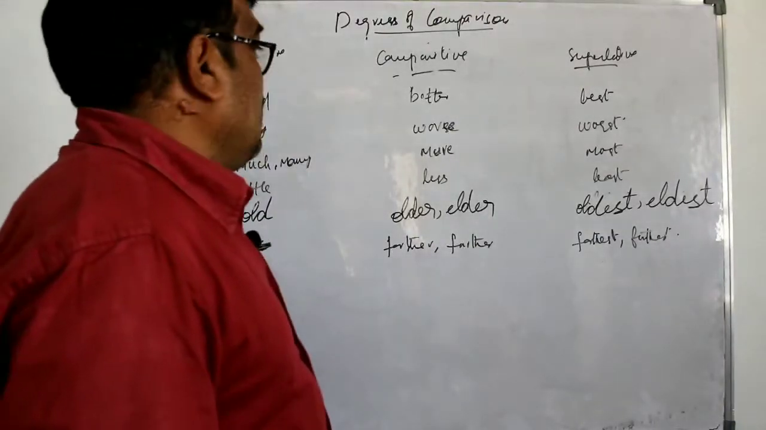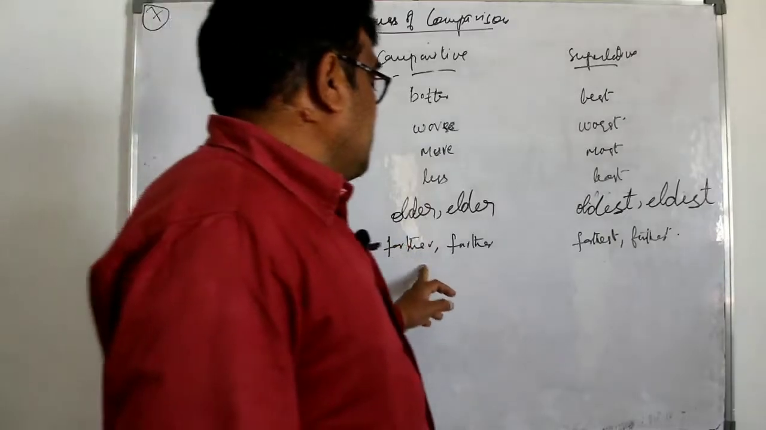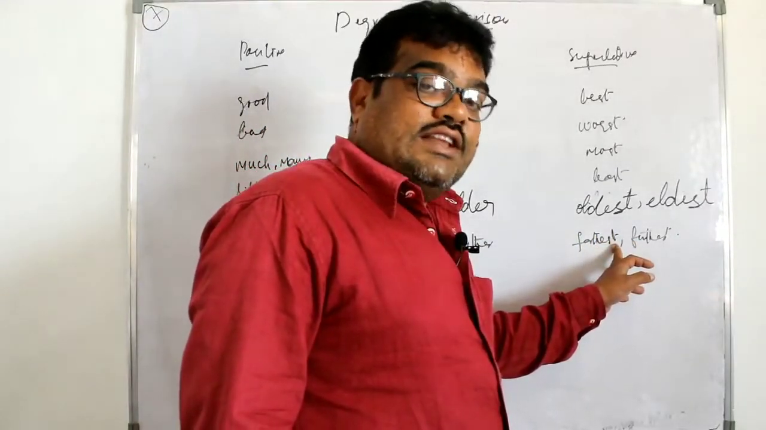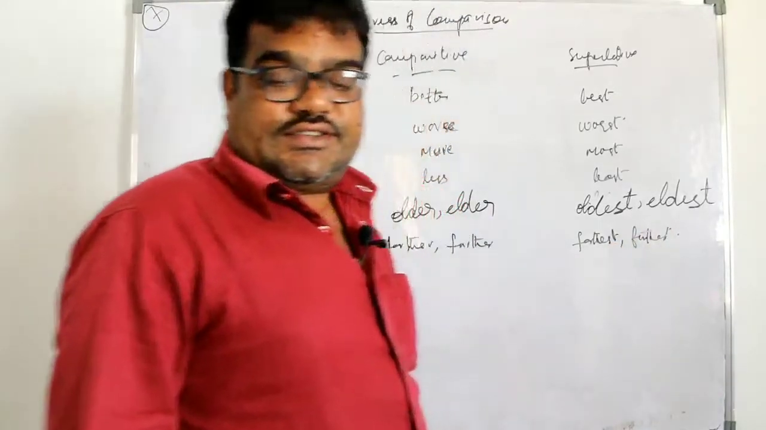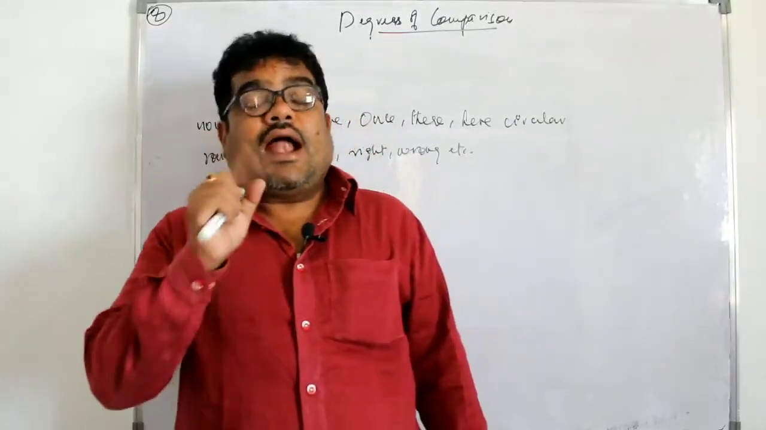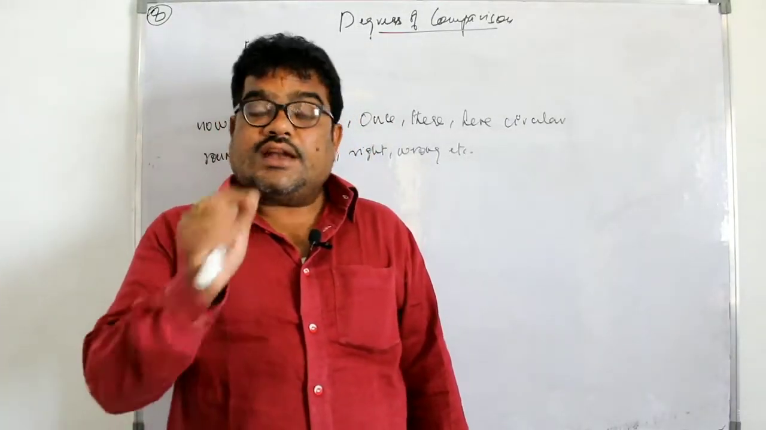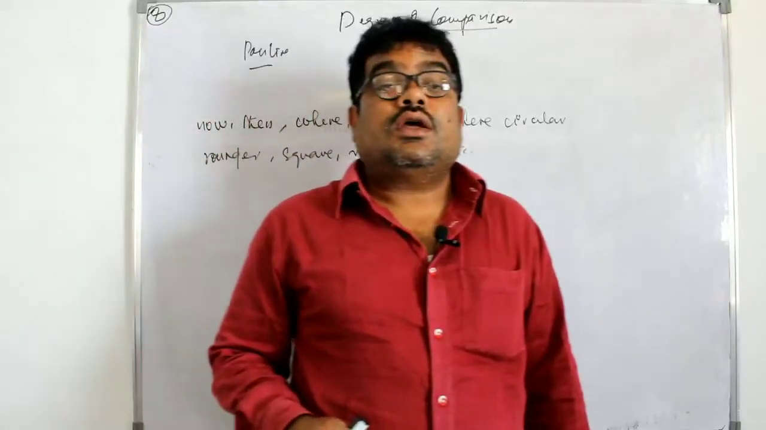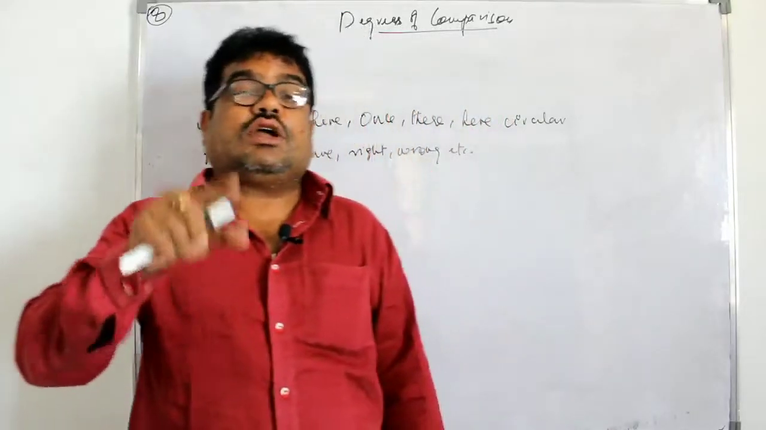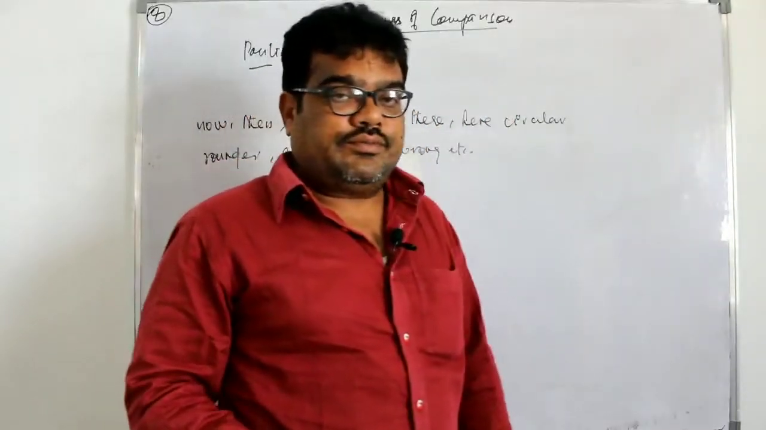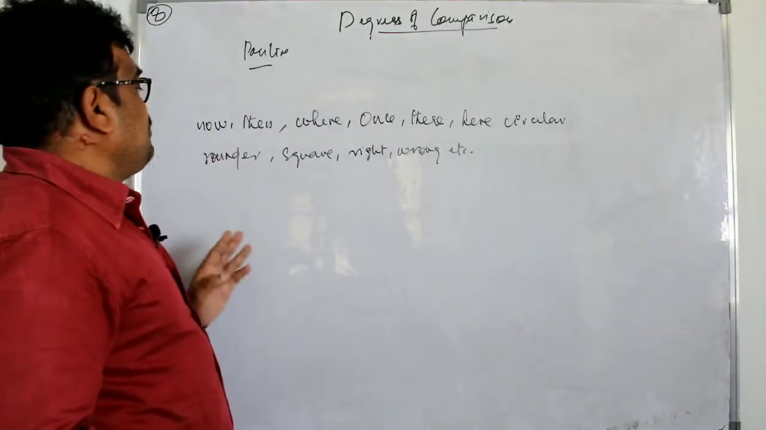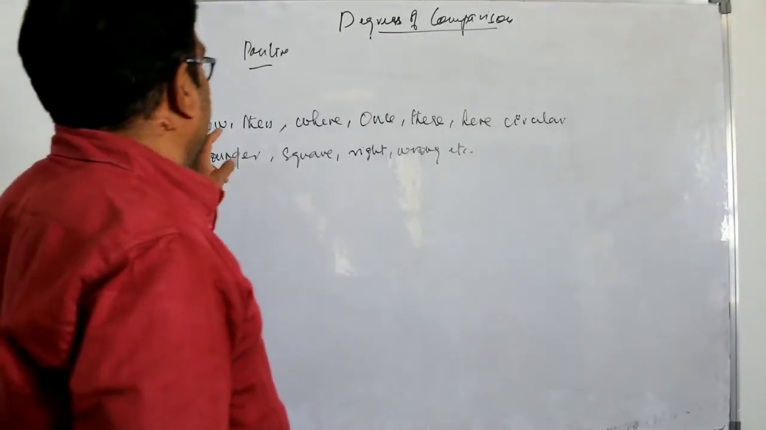Far, in comparative it becomes farther, further, or in superlative farther, farthest, and furthest. Right now, 7th point. There are some adverbs and some adjectives in positive degree that cannot be changed into comparative and superlative. You see these examples. It cannot be changed into comparative and superlative.